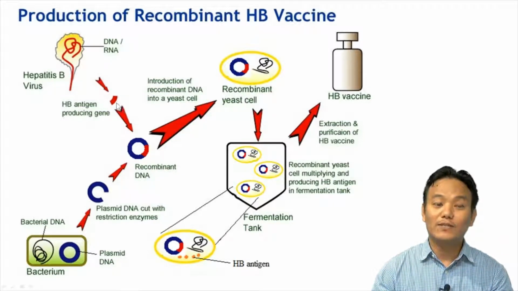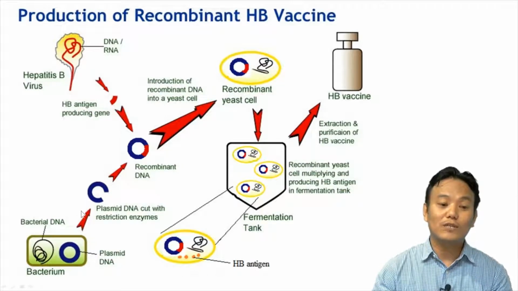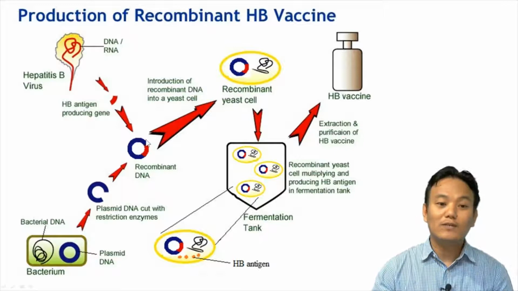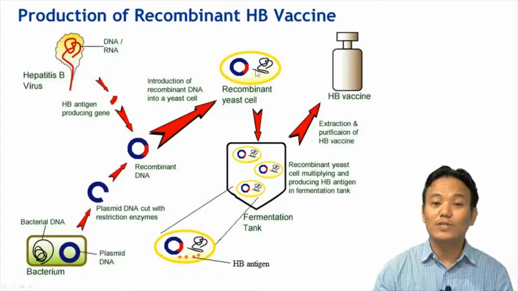First, we isolate the DNA, a particular segment of DNA which is responsible for producing the hepatitis B antigen. And then we insert that gene into the plasmid of a bacteria. The plasmid of a bacteria is a vector. It can carry that gene into the yeast cell. So we create a recombinant DNA, which is the combination of the plasmid along with the gene of interest, and then we insert that recombinant DNA into the yeast cell.